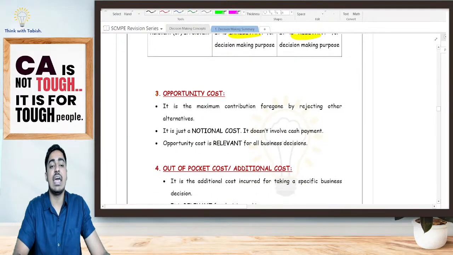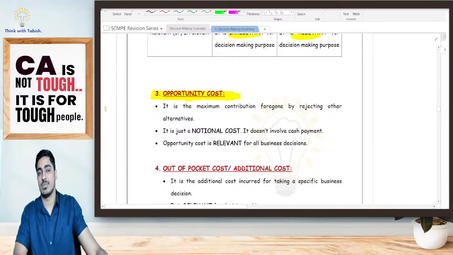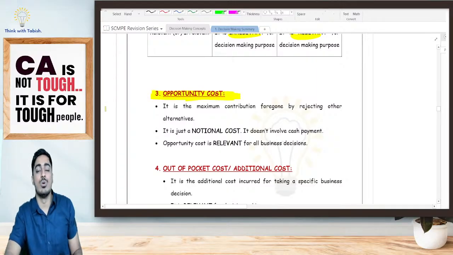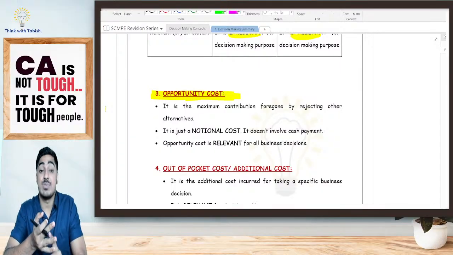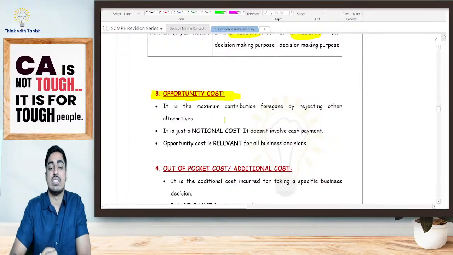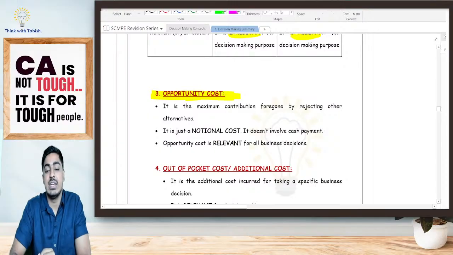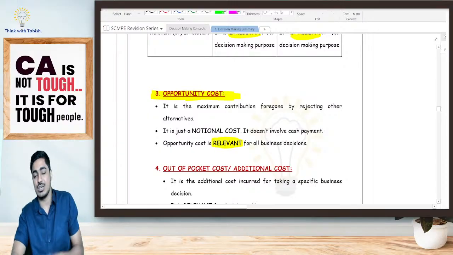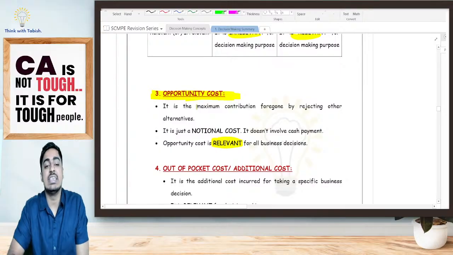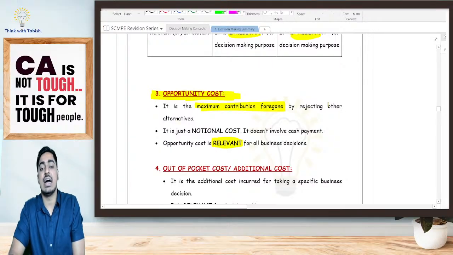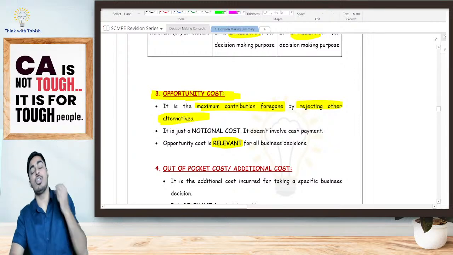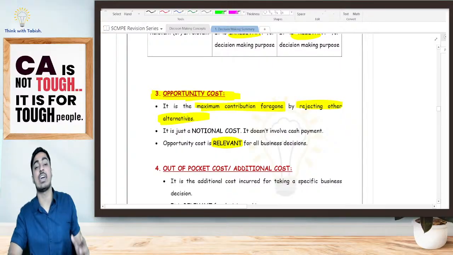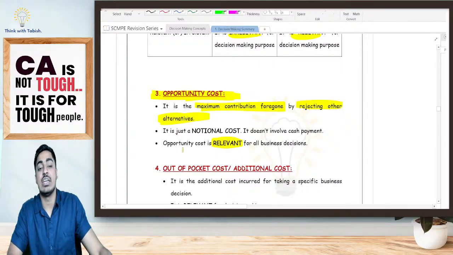Thirdly, I have my opportunity cost. Already in my marginal cost I have told, yes or no, my variable cost is relevant, specific fixed cost is relevant, as well as my opportunity cost is also relevant for my decision making. Now, what is opportunity cost? It is the maximum contribution foregone by rejecting other alternatives. What is it, students? It is the maximum contribution foregone, maximum how much I have sacrificed by rejecting alternative options.